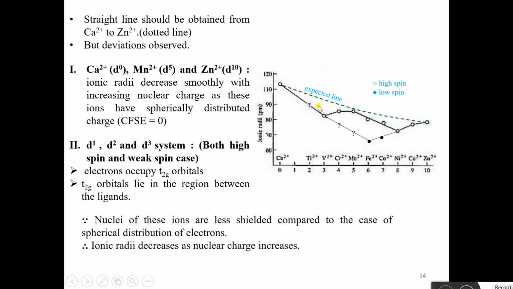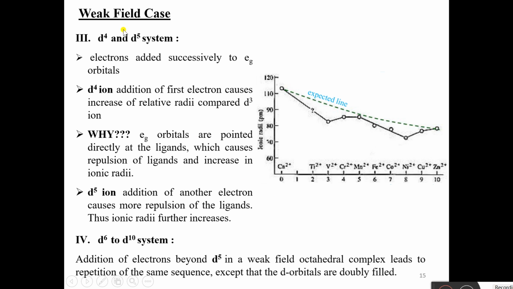So in these three ions, the ionic radii is decreasing because the electrons lie in the t2g orbitals, which are in between the axes. Therefore, there is less shielding and hence less CFSE. Okay. Now let us take the weak field case for d4 and d5 systems. In this case, what happens? The electrons are successively added to eg orbitals.